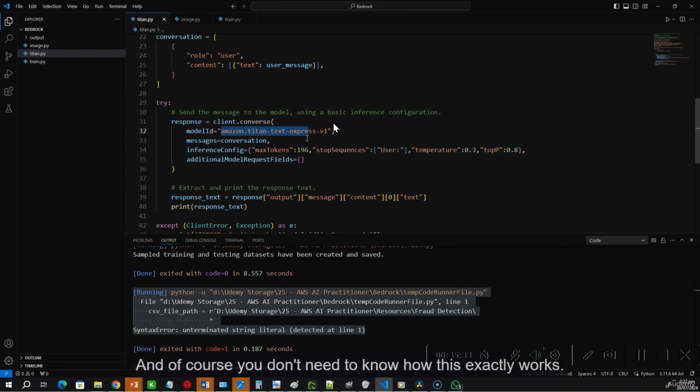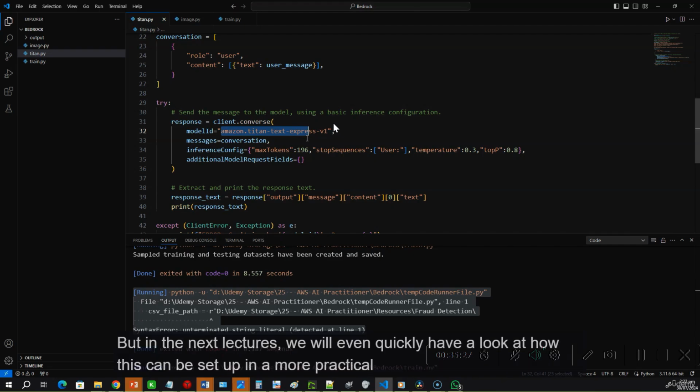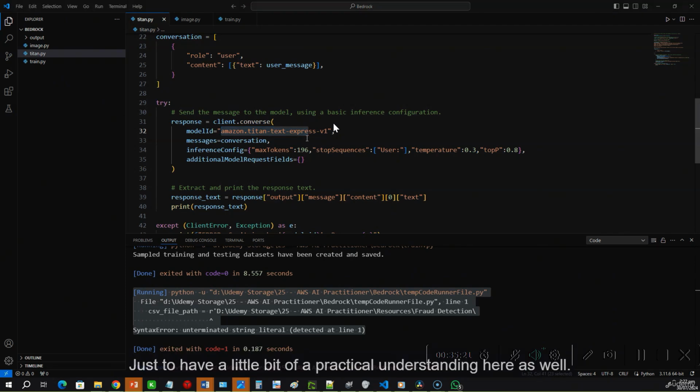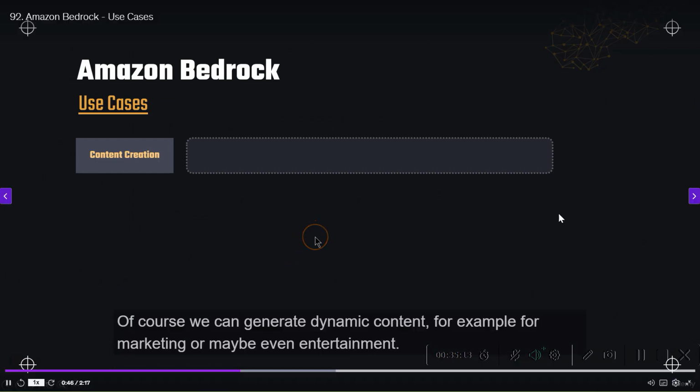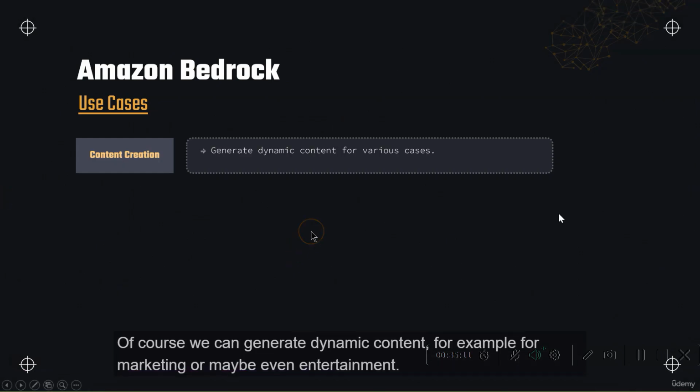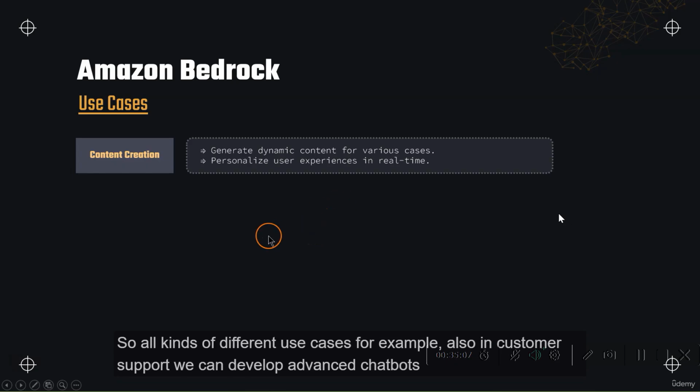And of course, you don't need to know how this exactly works. You don't need to be able to implement this for the exam, but in the next lectures we will even quickly have a look at how this can be set up in a more practical way as well, just to have a little bit of a practical understanding. So some of those use cases are around content creation, of course. We can generate dynamic content, for example, for marketing or maybe even entertainment. So all kinds of different use cases.